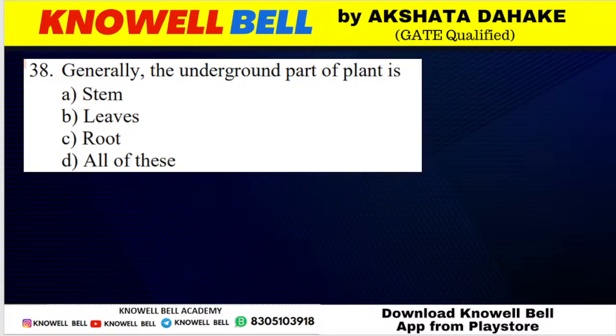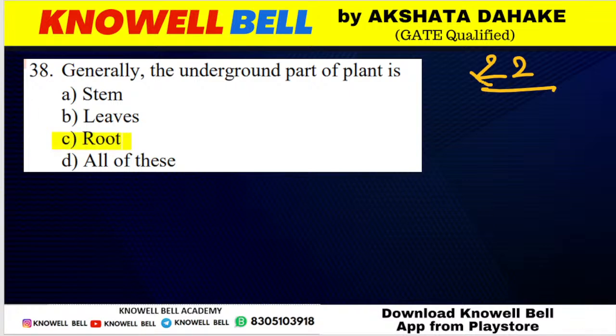Next question. Question number 222. Generally, the underground part of stem is called. Question saying generally the underground part of stem, plant का जो underground part होता है in most of the cases. Okay, have a look. Question में क्या mentioned है? Generally, what it is? Stem, leaf, root, all of these. So correct answer for the question will be option C, root.